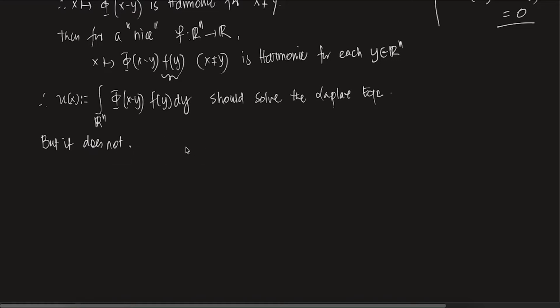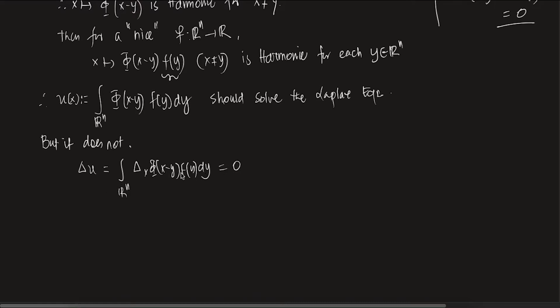Now, what is the problem? Let's say you write the Laplacian of u. If you take the Laplacian inside the integral, it will be delta x of phi of x minus y, f of y dy, right? It should be something like this, and delta x of phi of x minus y is 0, so it has to be 0.